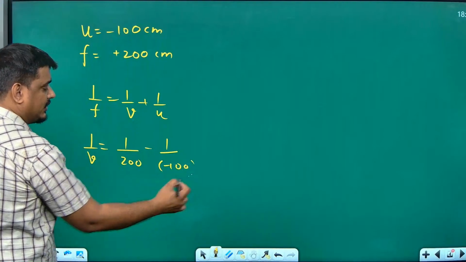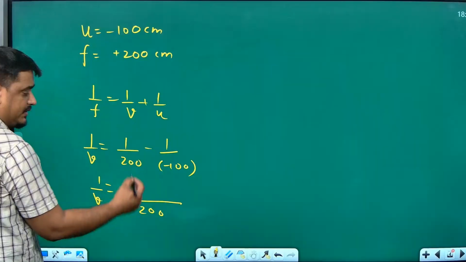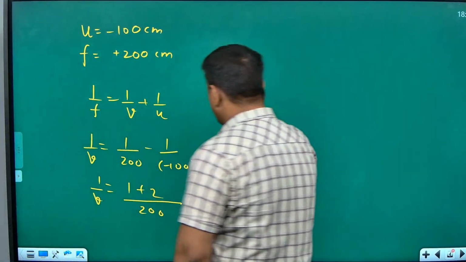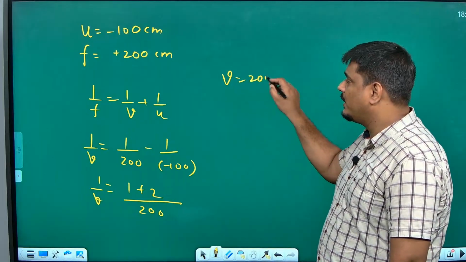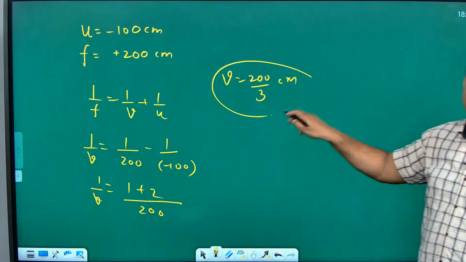Minus 100. So I am going to get 1 by V equal to, take the LCM as 200. This will become 1, this will become 2. So you are going to get V as 200 by 3 centimeter. If you have got this, you will get marks.